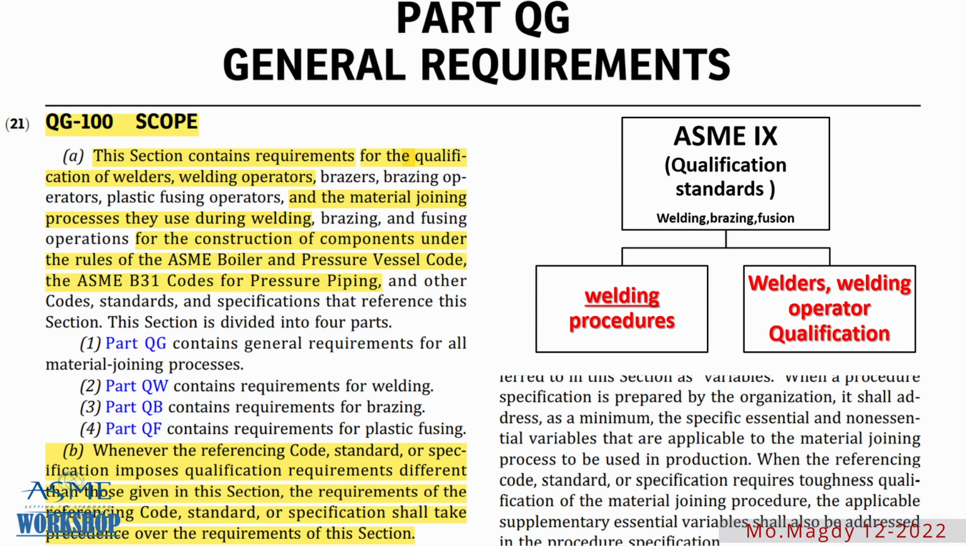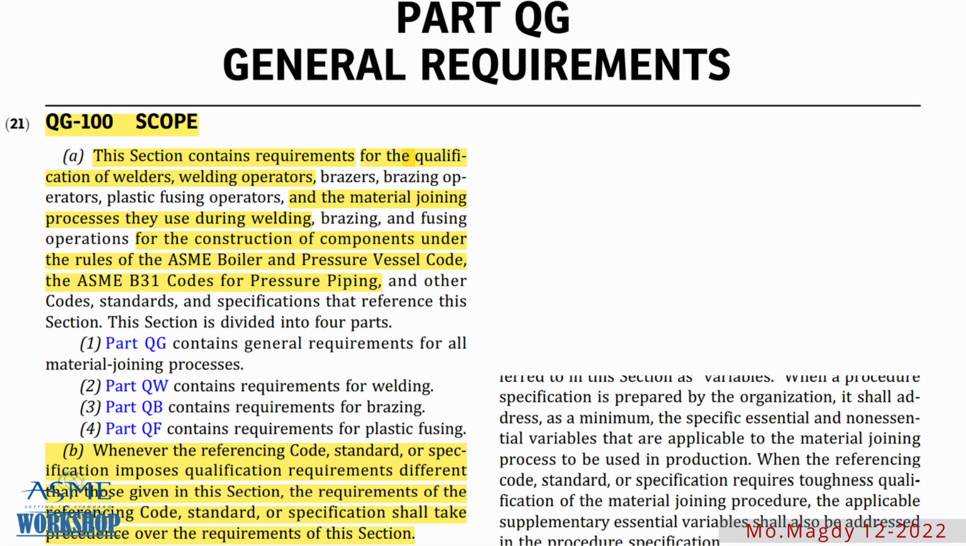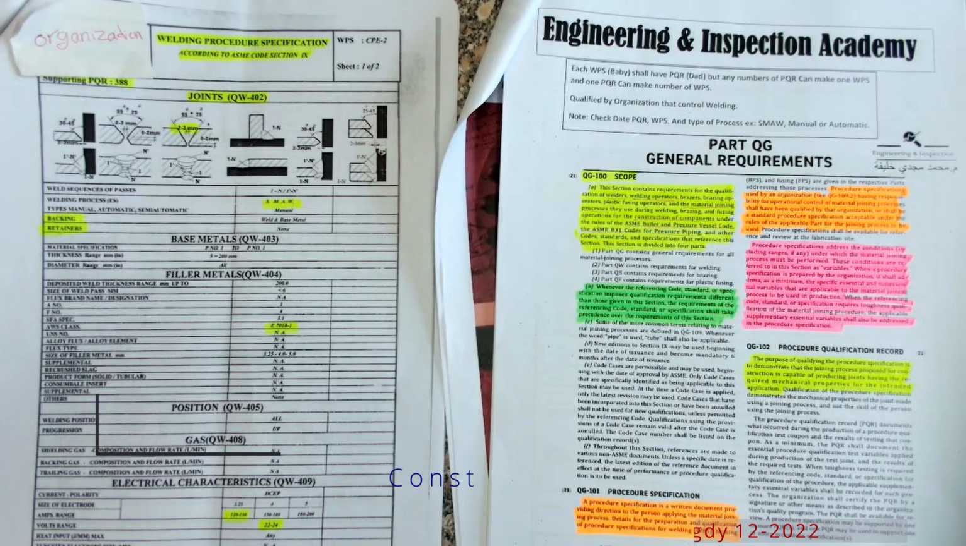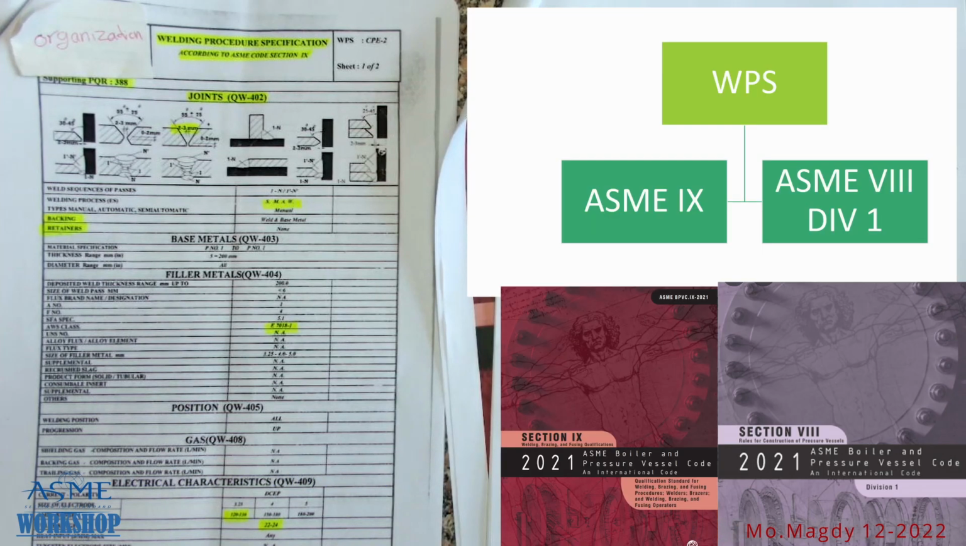This code has requirements for making a WPS, for example, in shielded metal arc welding. So this WPS is used for the construction of components under the rules of a construction code, the ASME Boiler and Pressure Vessel Code. So when you make a WPS, we use a couple of codes. The first code is the construction code, like ASME Section VIII Division 1. The second code is ASME IX. Okay, you have to use this couple of codes to prepare a WPS. ASME IX alone couldn't be used.